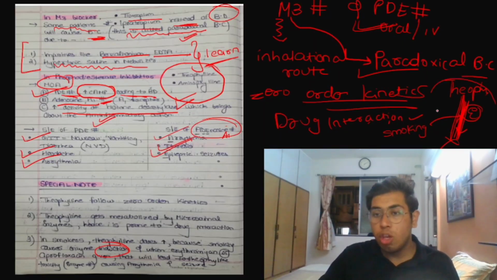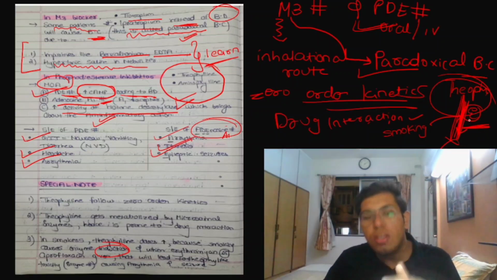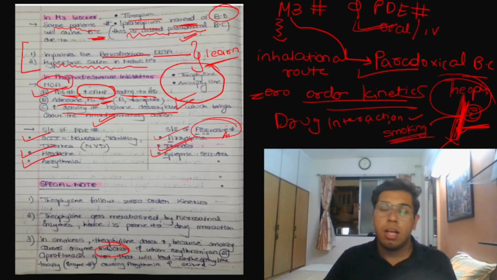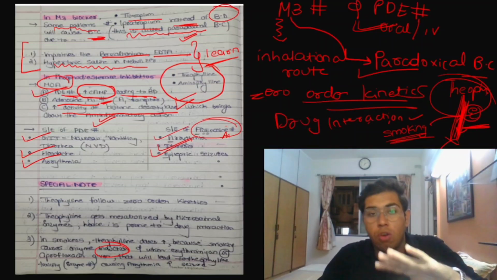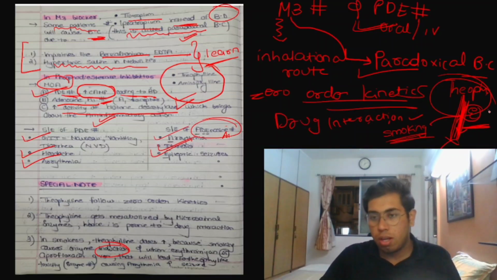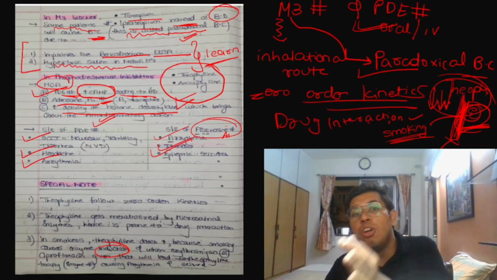Yeah, so I was saying that theophylline is metabolized by the microsomal enzyme. If a person is smoking, smoking is an enzyme inducer. It will induce the enzyme, it will cause more enzymes to be produced. Which enzymes? Which are metabolizing the theophylline. So obviously theophylline in the body will be lesser because it's being metabolized. Why? Because smoking increases the microsomal enzymes which are metabolizing the theophylline. So smoking is an enzyme inducer.